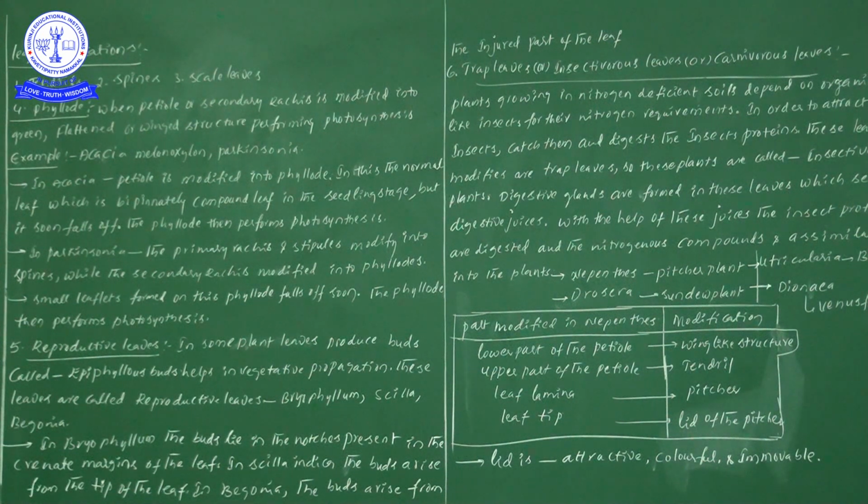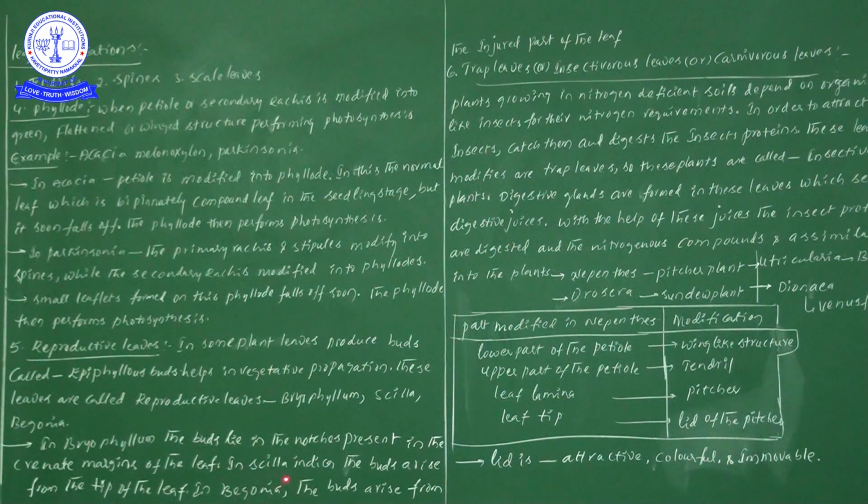I don't have place here to draw the diagram, but try to save this point in your mind: buds are present in the notches of the crenate margins of the leaf.